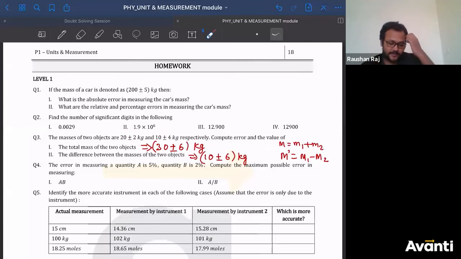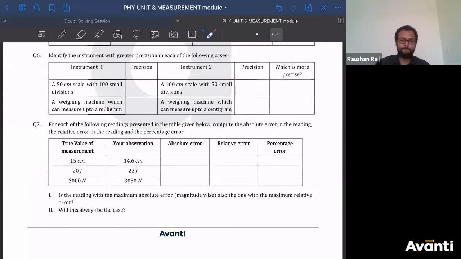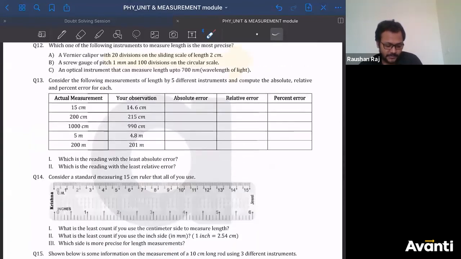Now tell me, do you have any doubt from question number 6 to question number 10? Guys, do you have any doubt from question number 6 to question number 10? 6 तो हमने ऑलरेडी कल ही किया था क्लास में. 7, 8, 9, 10. Any doubt? These are very, very easy questions. Rounding off का question है, right? Finding the number of significant figures and all. Okay, all right. Question number 11 to question number 15.